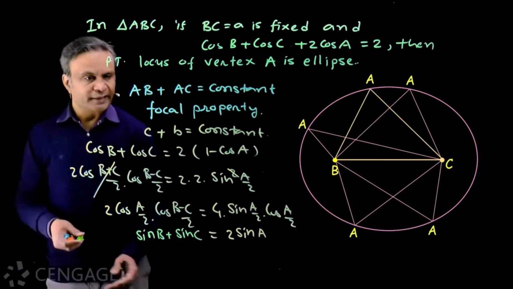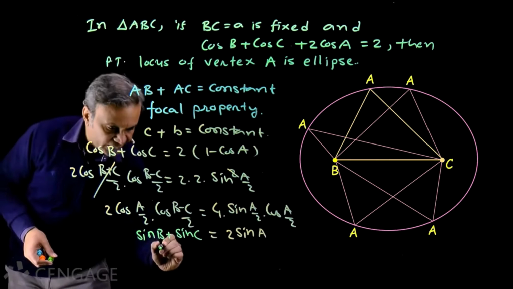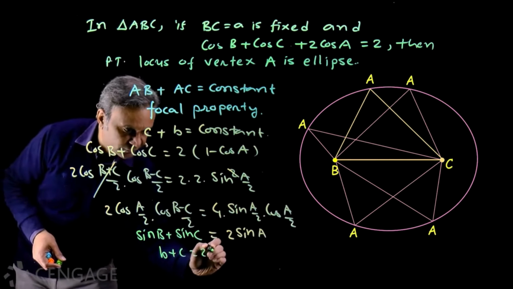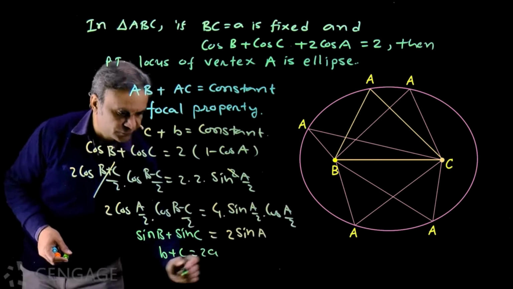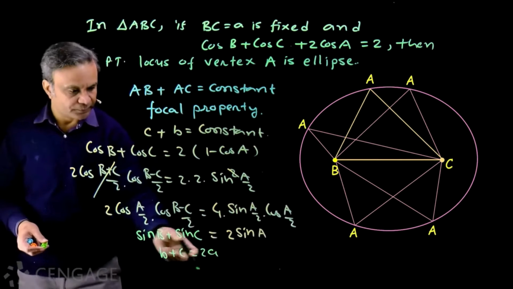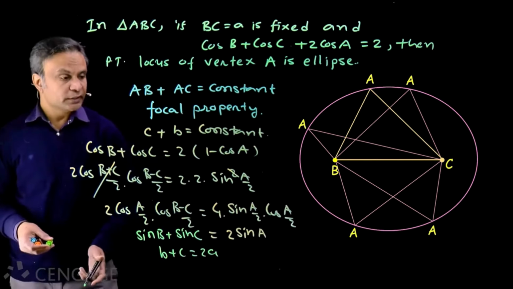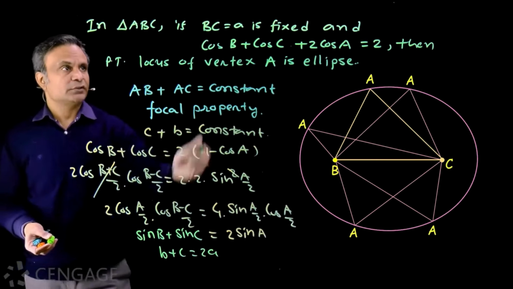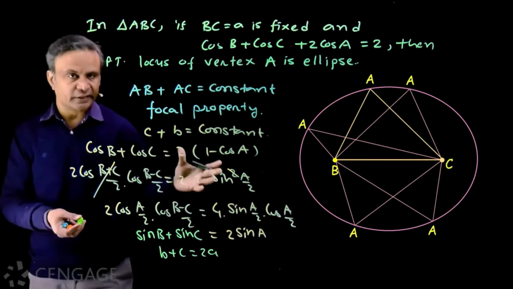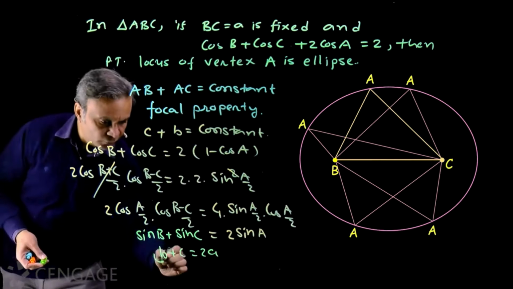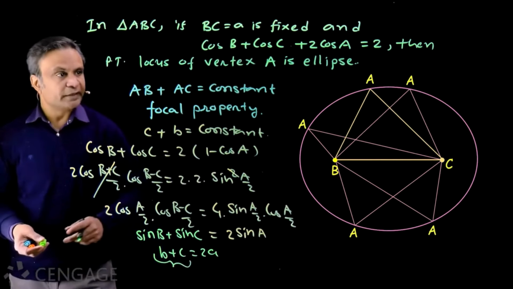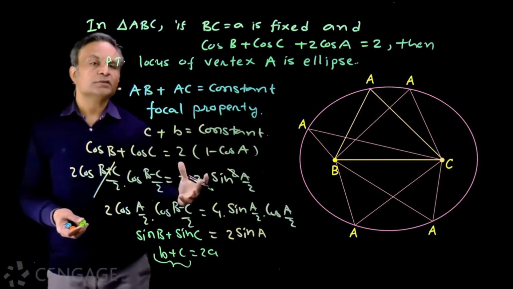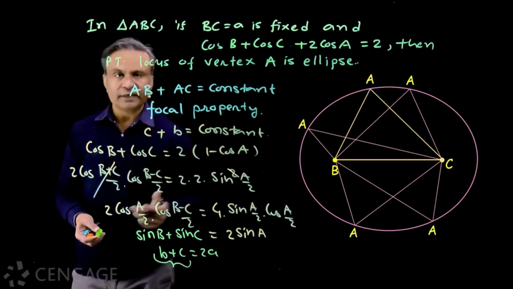Now we use sine rule. So we get b plus c is equal to 2a. Right? If we use sine rule, b plus c will be 2a. And 2a is constant because BC is equal to a is fixed. This is given. So sum of two variable sides AB and AC is constant. So locus of vertex A will be ellipse.